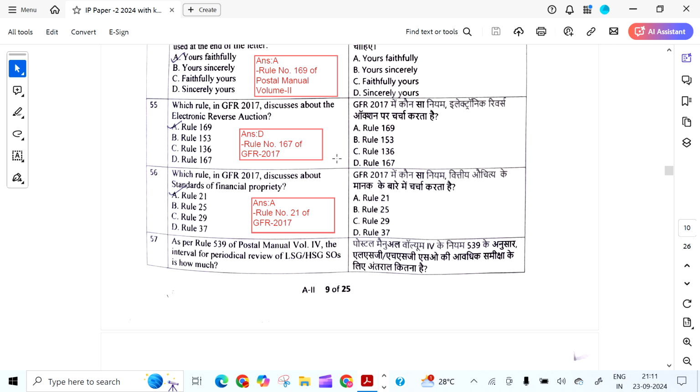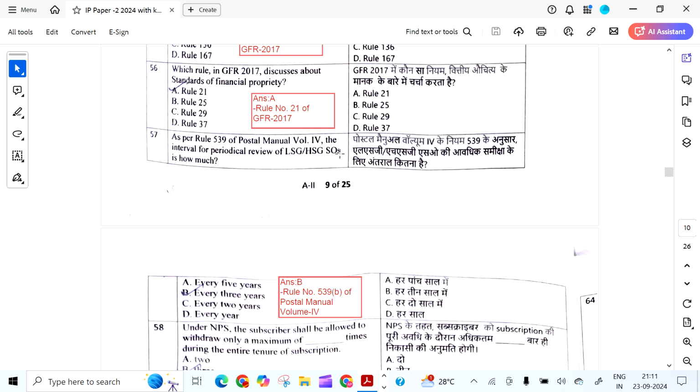Which rule in GFR 2017 discusses about the electronic reverse auction? It is Rule 167 of GFR 2017. Which rule in GFR 2017 discusses about standards of financial propriety? The answer is Rule 21.